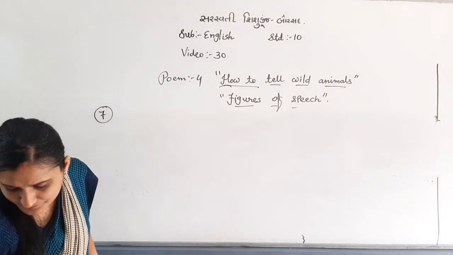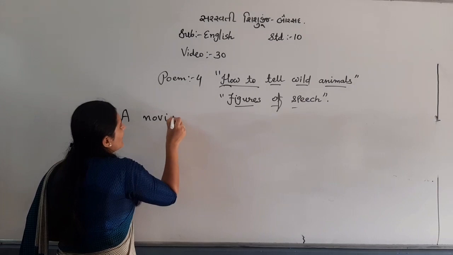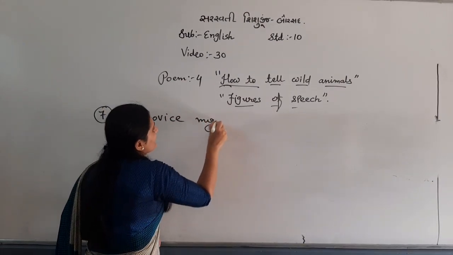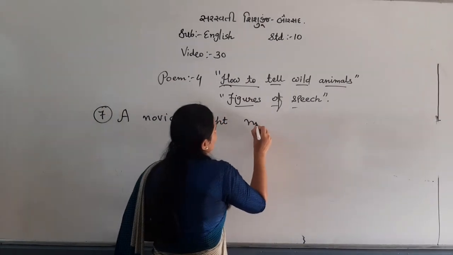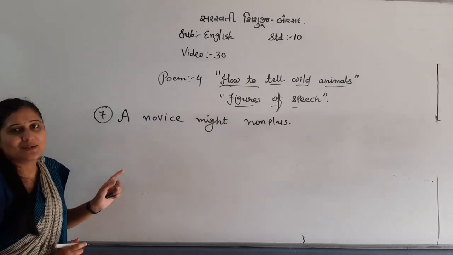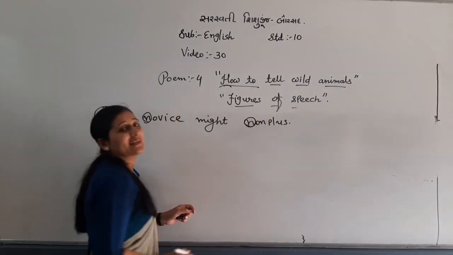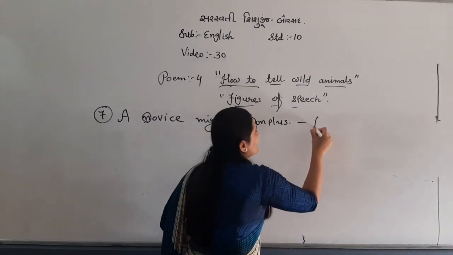The next is "A novice might not blush." Again, which consonant letter is repeated? N. So this is alliteration.